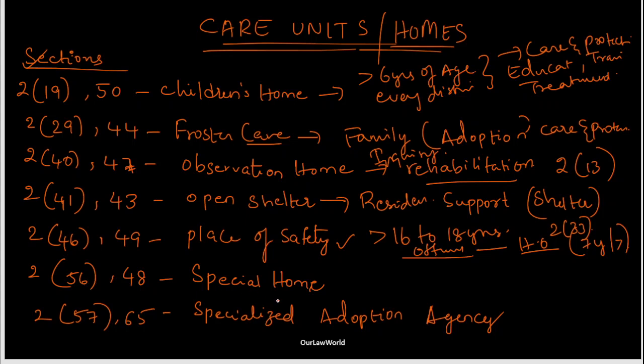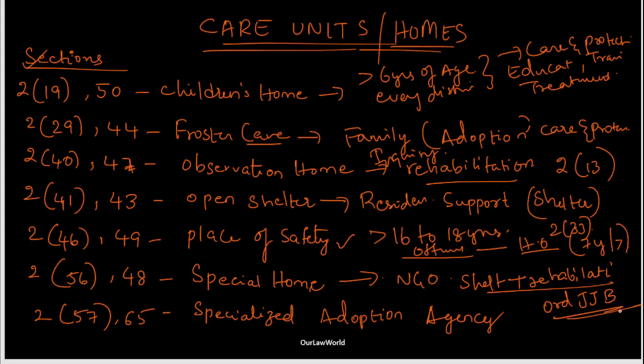The next one is special home, and the sections involved are 2 of 56 and 48. In special home, it is run by a non-governmental organization, and this special home is for both housing, that means shelter, and also for rehabilitation. So a child is kept in a special home by the orders passed by the Juvenile Justice Board. So remember this, one of the important concepts.